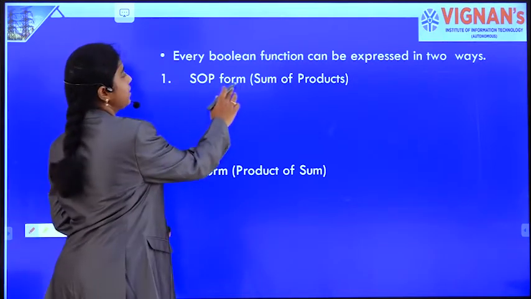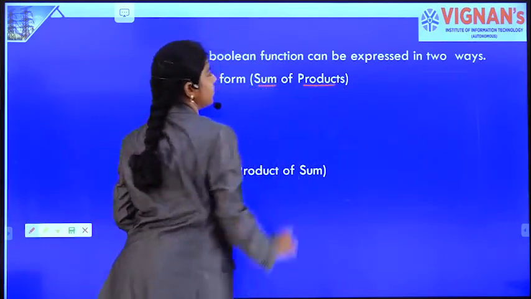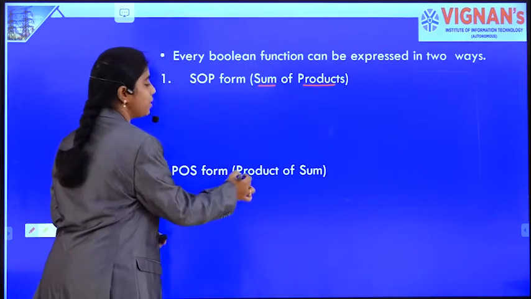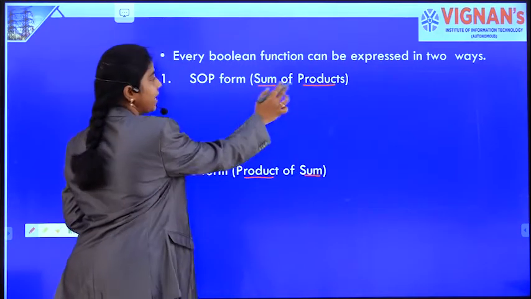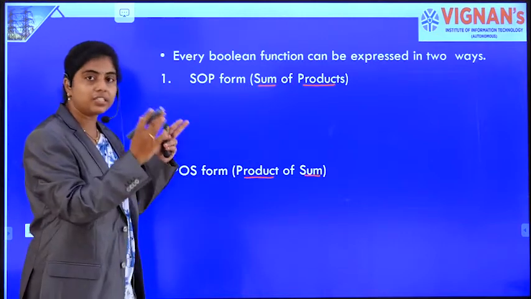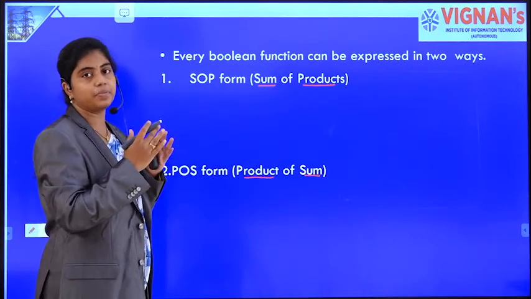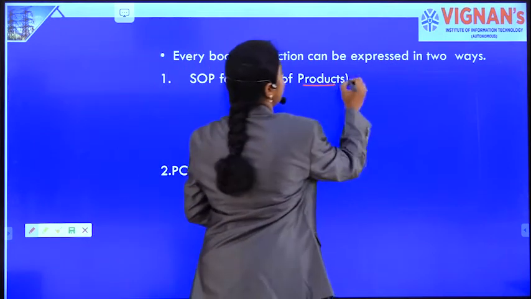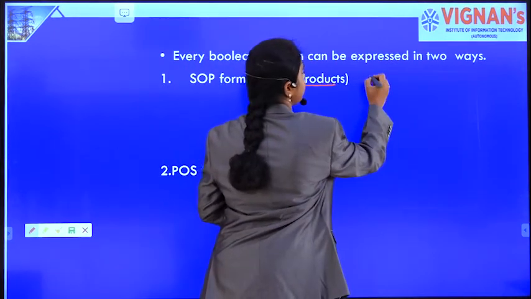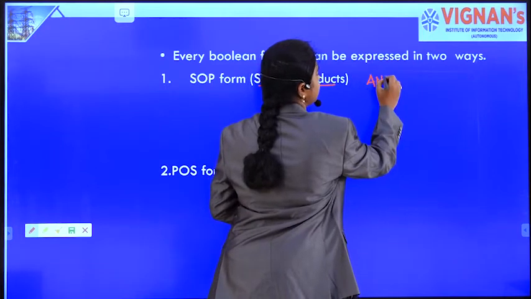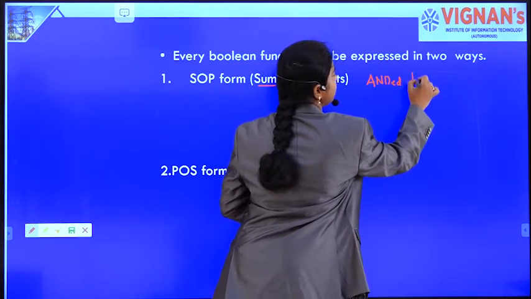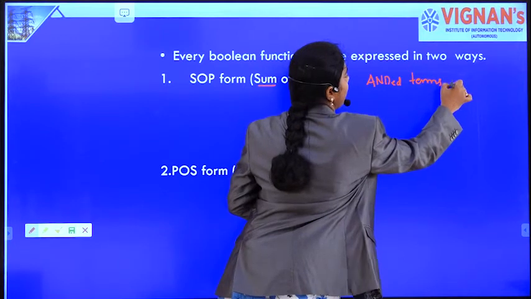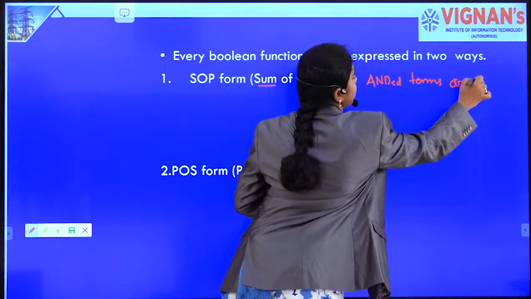SOP is nothing but sum of products, and POS is nothing but product of sums. As the name indicates, the product terms are summed together, or AND terms are ORed together. Product terms are summed together, otherwise AND terms are ORed together.